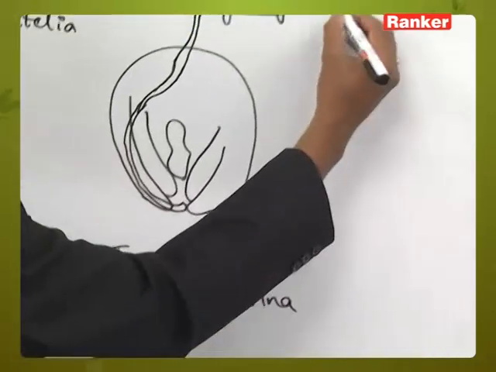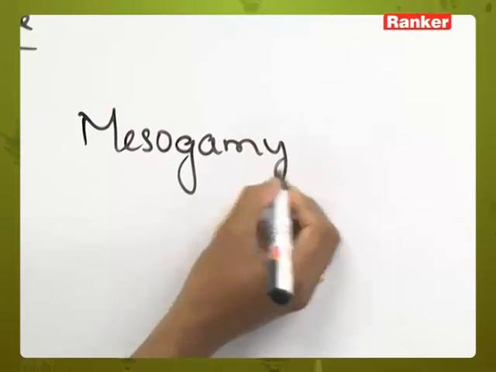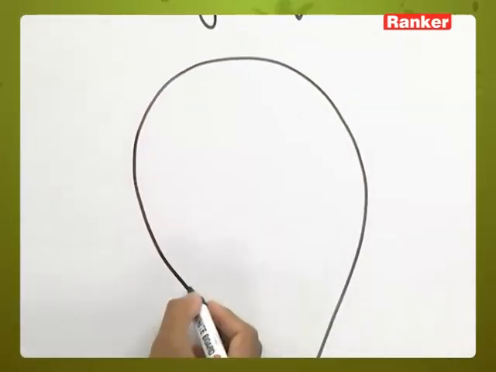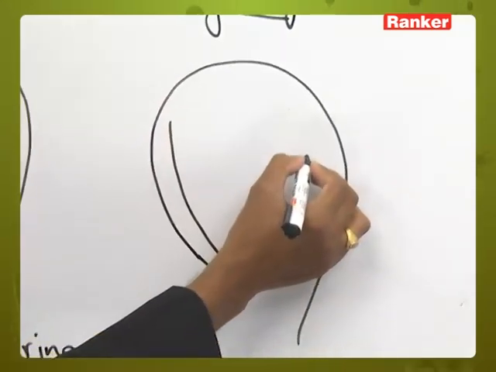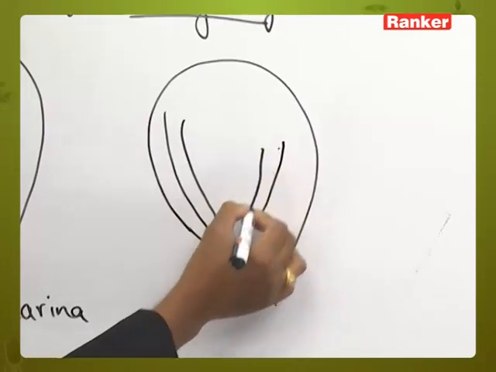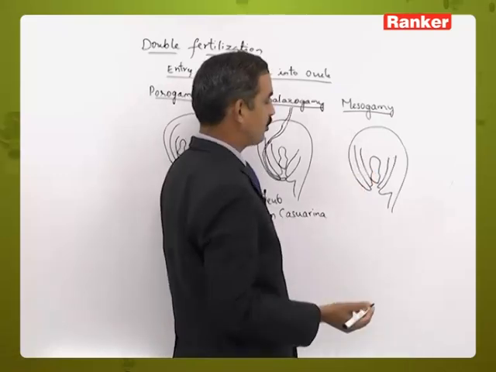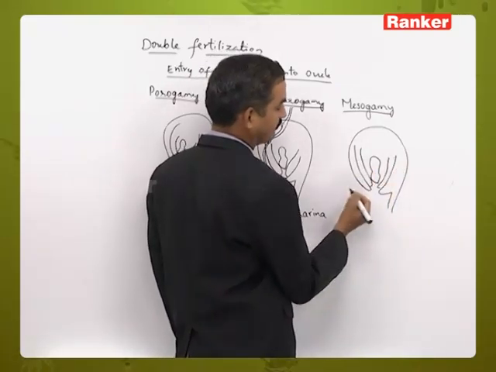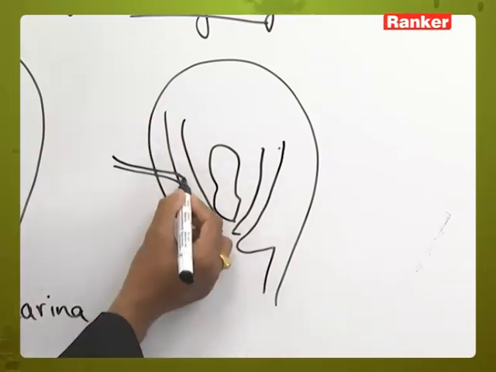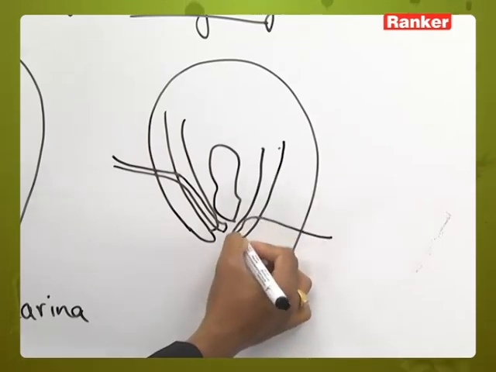And the third one is mesogamy. In mesogamy, the pollen tube enters the ovule either through the integuments or through the funicle.